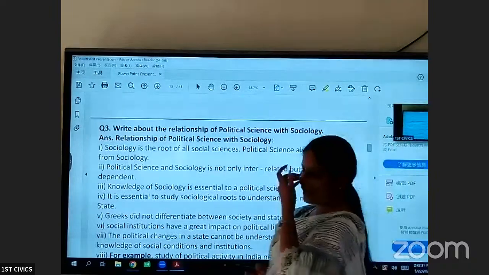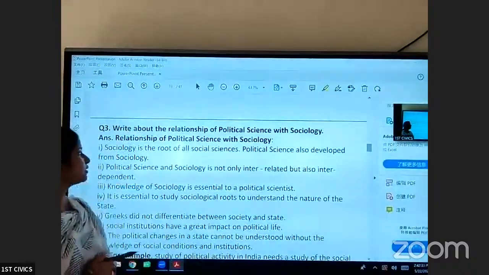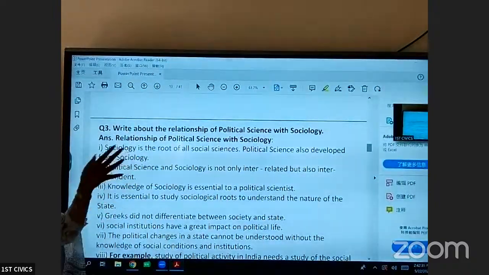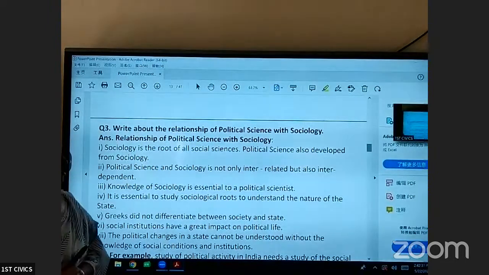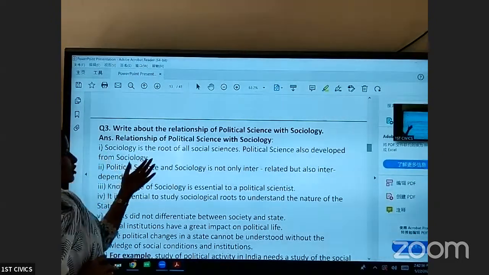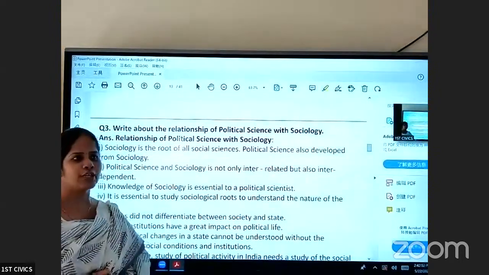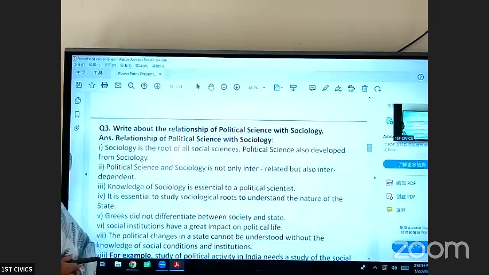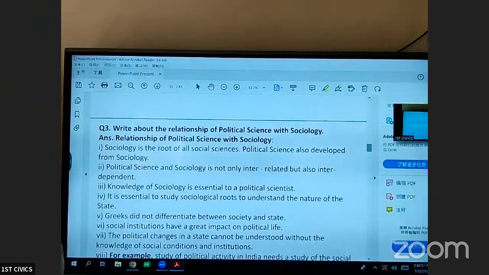Let us move to the relationship of political science with other social sciences like sociology. What is sociology? Sociology is the study of society. Unless we understand the social system, we will not be able to understand the political system. Sociology is the root of all social sciences, and political science developed from this subject.